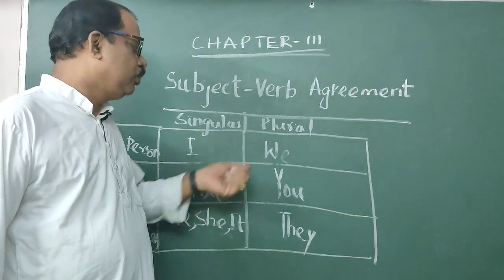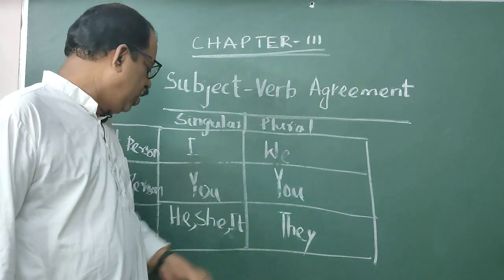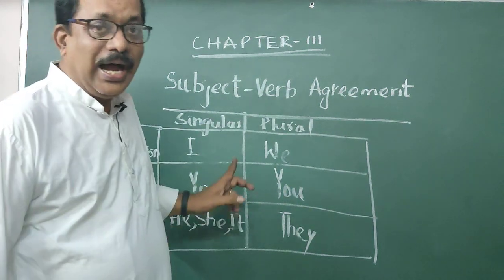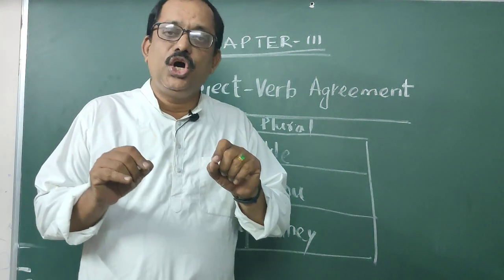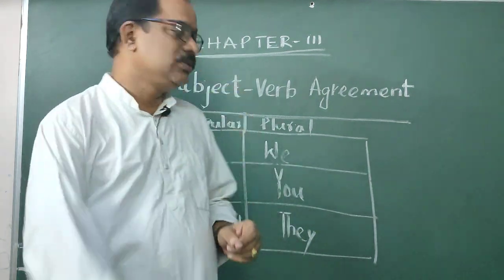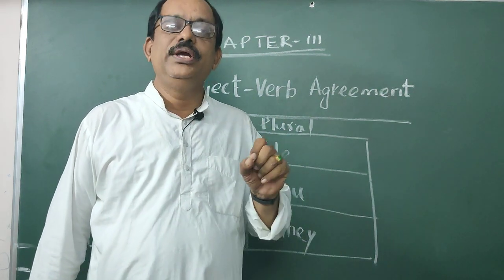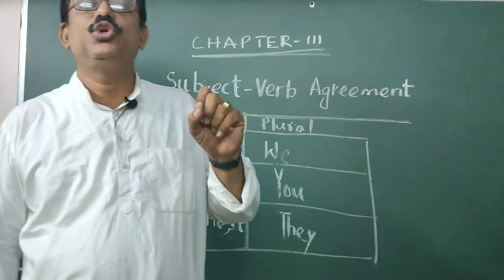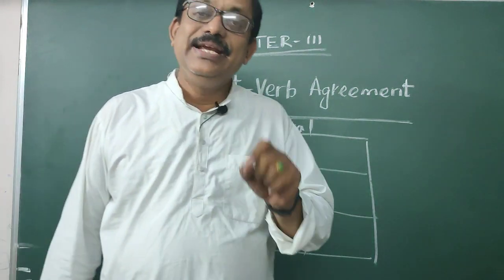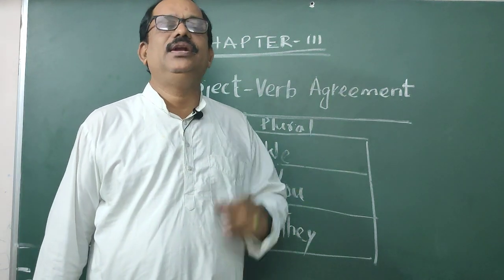Just like that, the full verb. I come. We come. You come. You come. He, she, it comes. They come. I agrees with come. I does not agree with comes. We agree with go. We does not agree with goes. You agrees with read. You does not agree with reads.